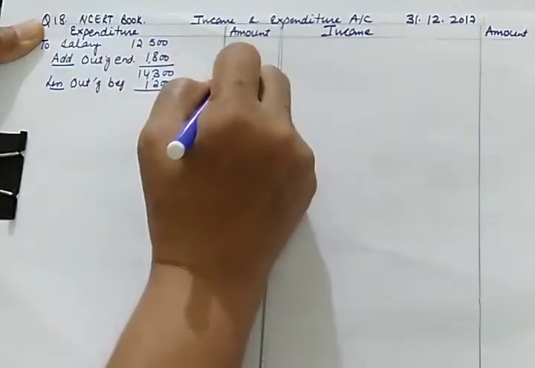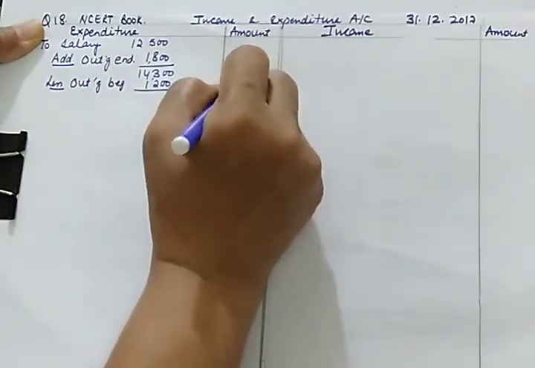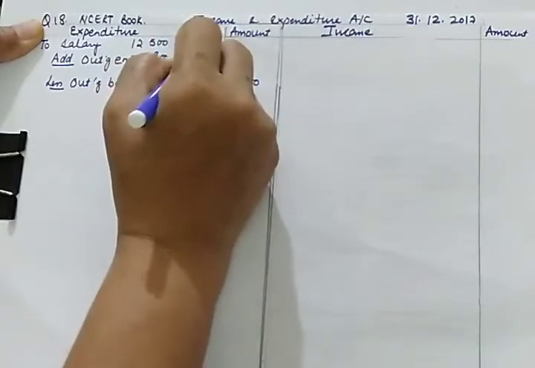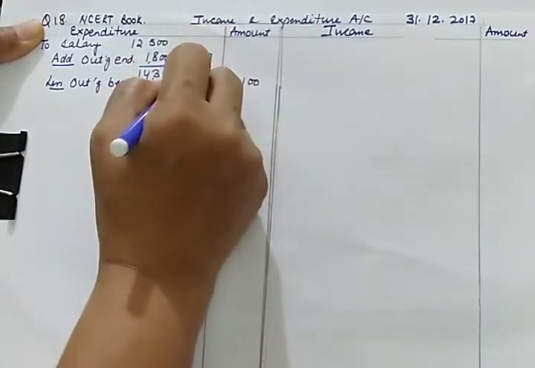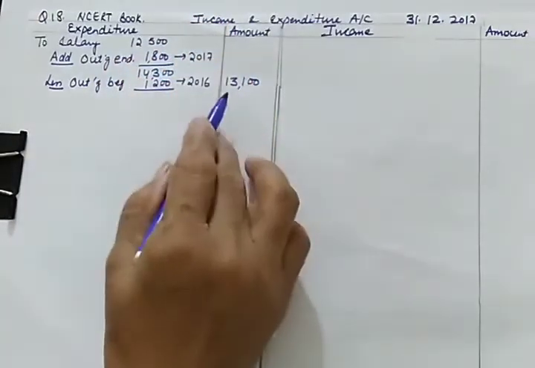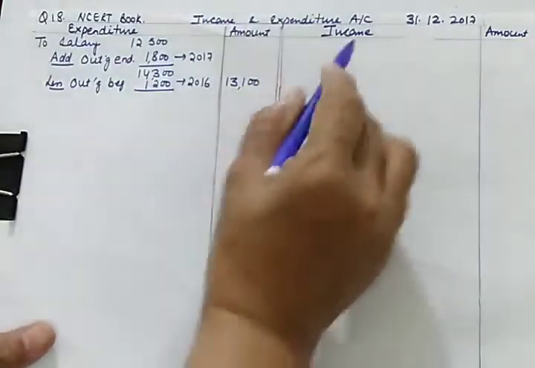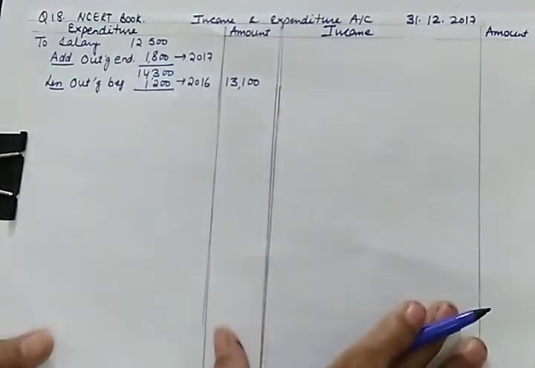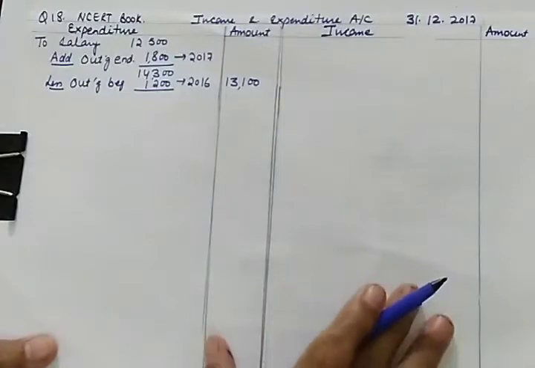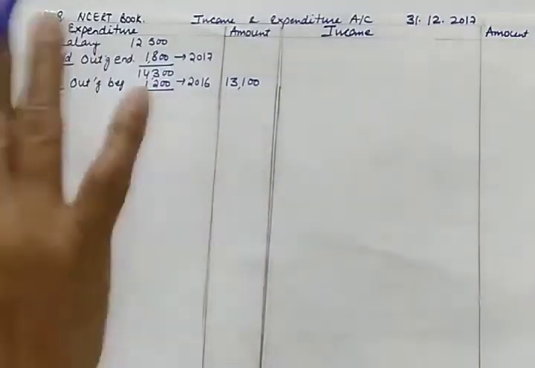So in the outer column we'll write 13,100. This is for 2017 and this is for 2016. Previous year's outstanding salary will be deducted because income and expenditure account records only the items which are related to the current year only.